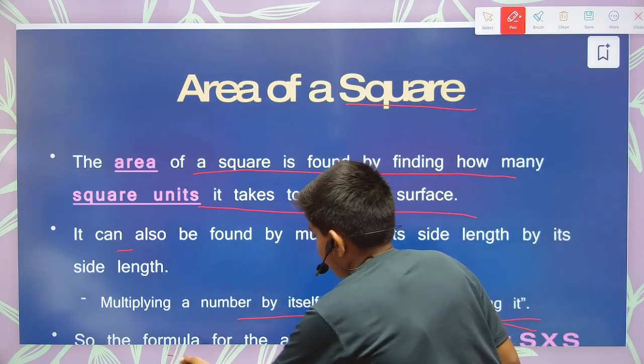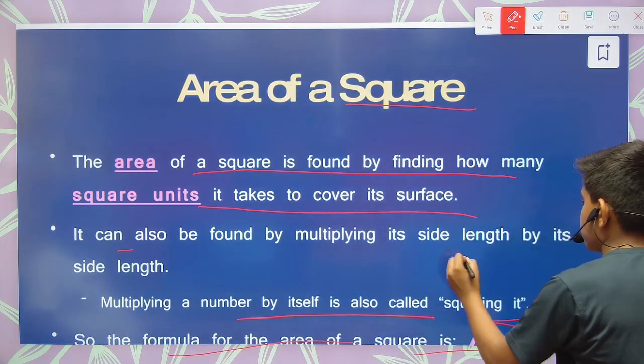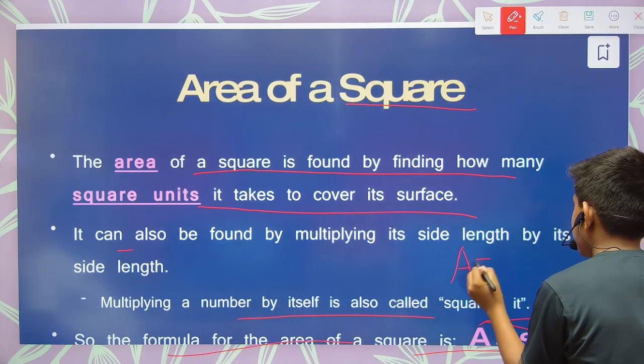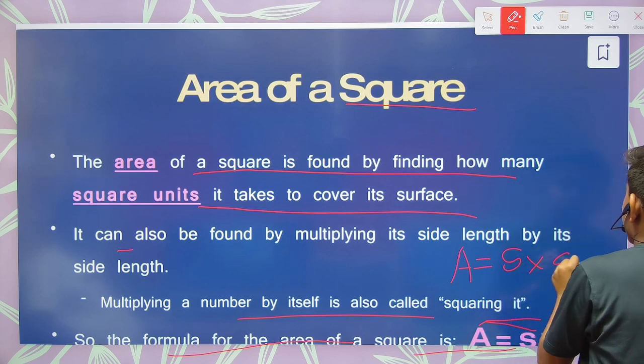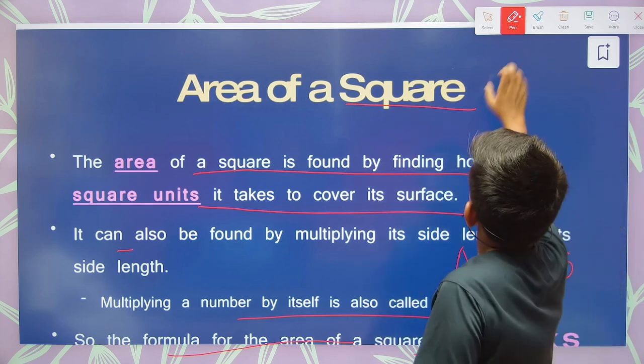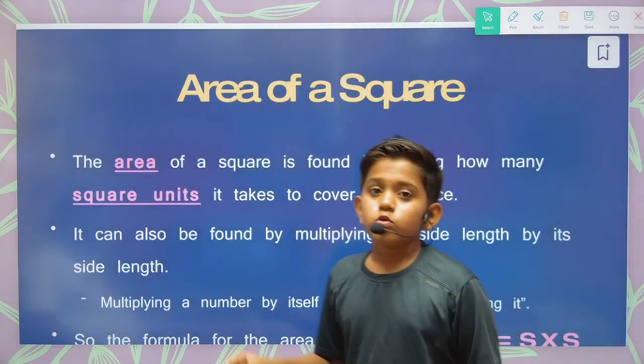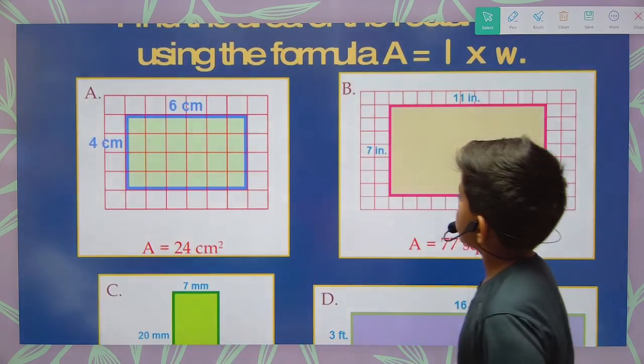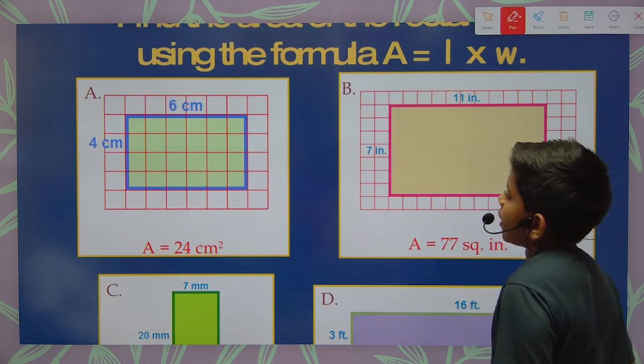Okay, so the formula for the area of a square: area, that is A, is equal to side into side. So what is the formula? Area of the square is equal to side into side. Now let's solve some examples using this formula.